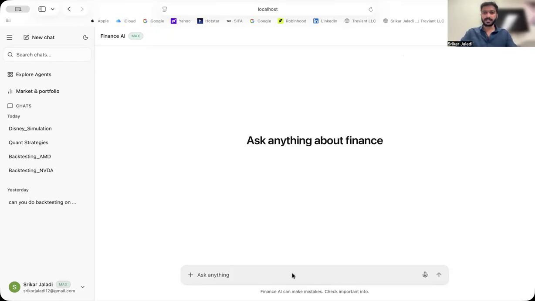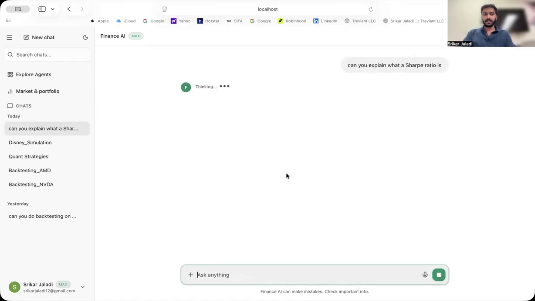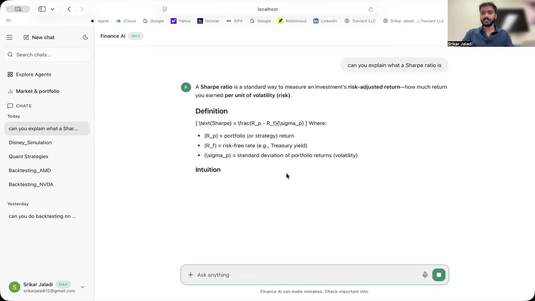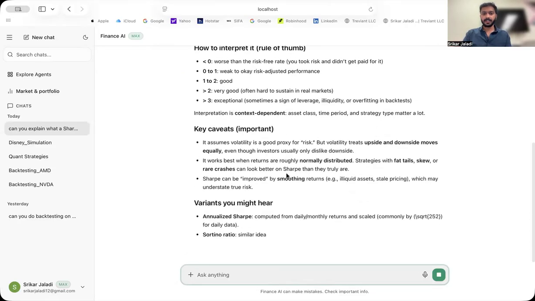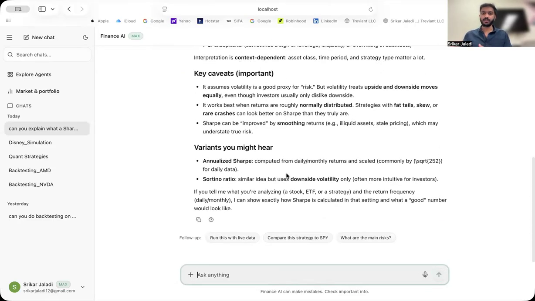With this tool, you can ask anything. In case I want to learn what a Sharpe ratio is, I can ask, can you explain what a Sharpe ratio is? Then it will give you the exact answers: the definition, the intuition, how it works, and all the other things. It also gives you follow-up questions, like what a good Sharpe ratio for ETFs is, and how the Sortino ratio is different from Sharpe. It motivates you to learn even more, and you can even backtest on it.